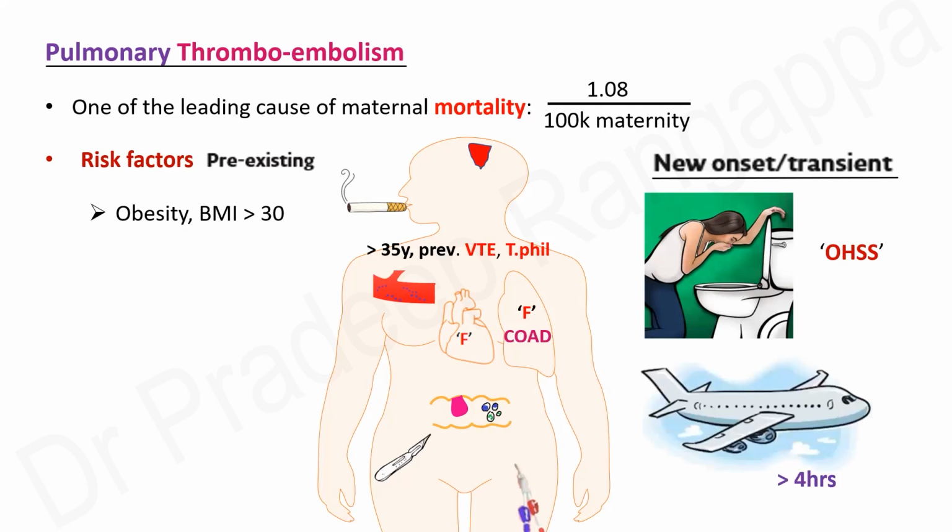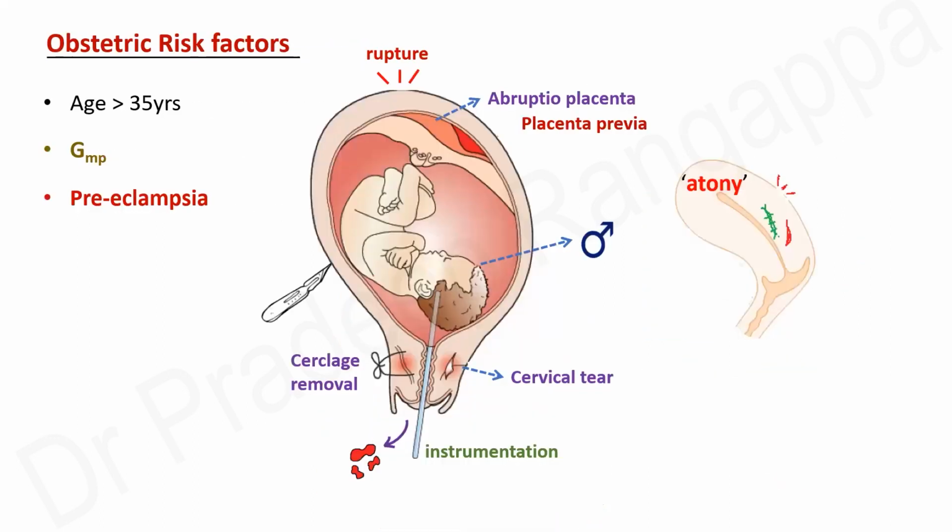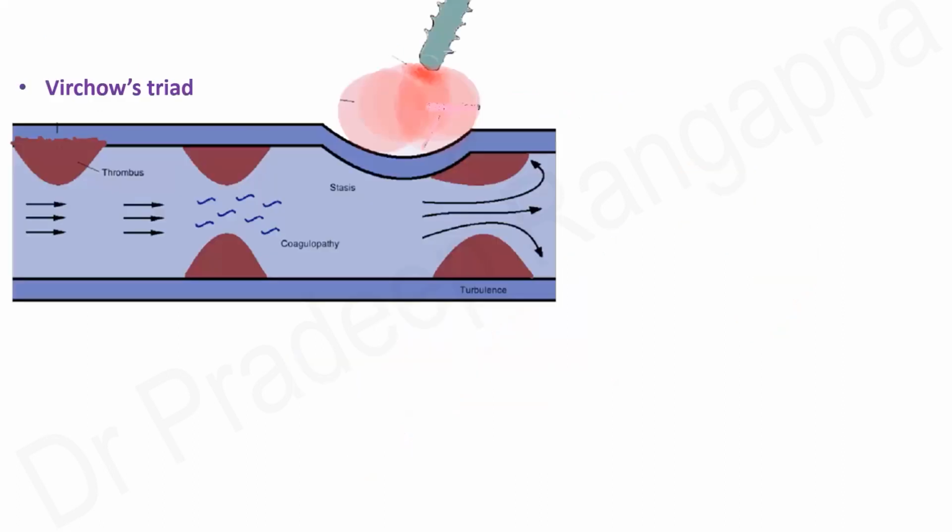Someone during pregnancy who takes a long flight of more than 4 hours is identified as one of the risk factors for pulmonary thromboembolism. So those are the general risk factors. The obstetric risk factors are very similar to amniotic fluid embolism. So the same picture, if you remember this picture: age more than 35, multiparous gravida, preeclampsia, uterine rupture, abruptio, all the local complications, male fetus, instrumentation, cervical tear, cerclage removal, uterine atony, rupture, or uterine tears. All these are the risk factors that are common to amniotic fluid embolism and even pulmonary thromboembolism.